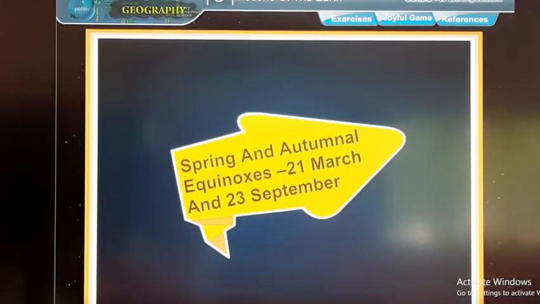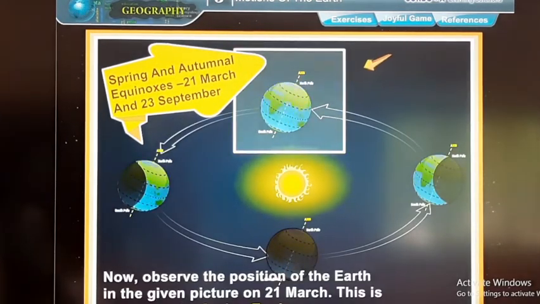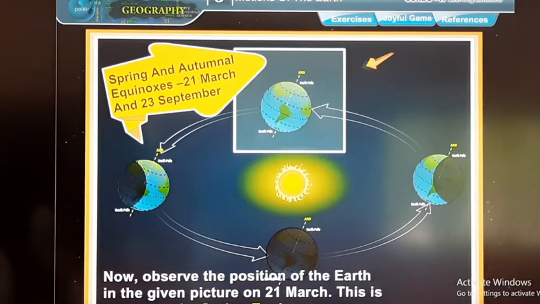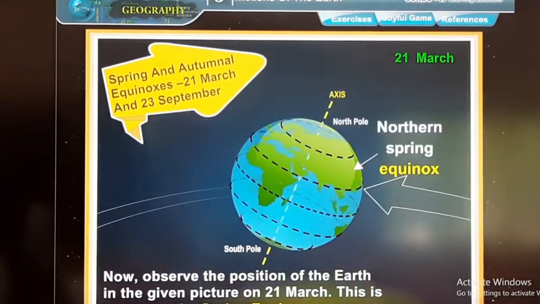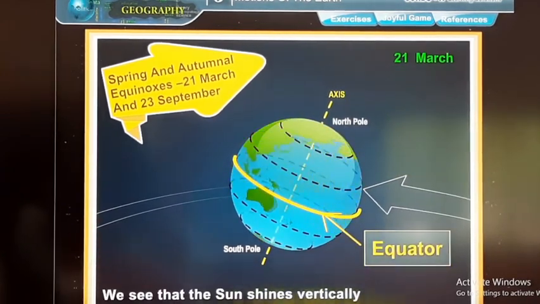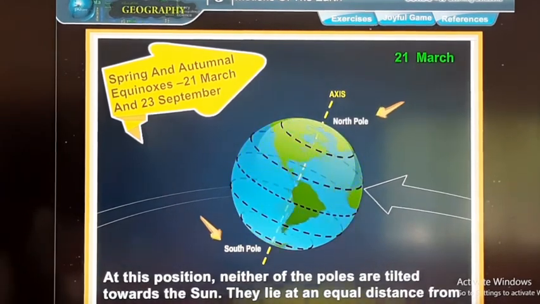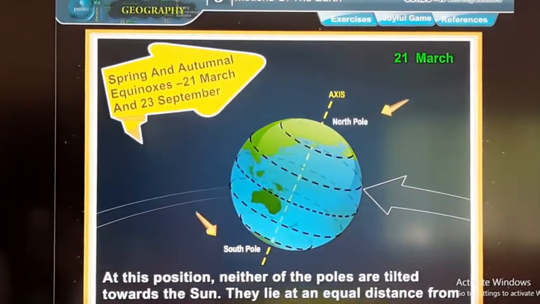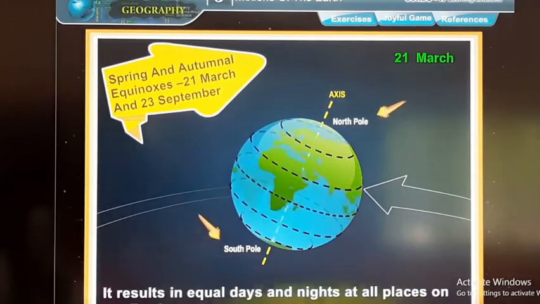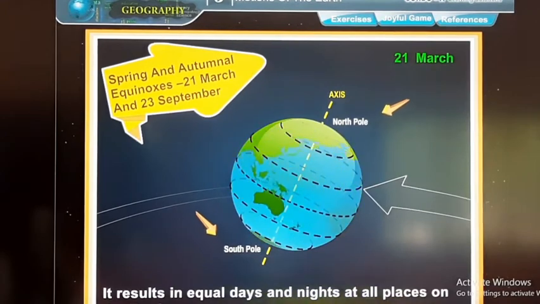Spring and autumnal equinoxes, 21st March and 23rd September. Now, observe the position of the earth in the given picture on 21st March. This is known as the spring equinox. We see that the sun shines vertically over the equator. At this position, neither of the poles is tilted towards the sun. They lie at an equal distance from the sun. It results in equal days and nights at all places on the earth.